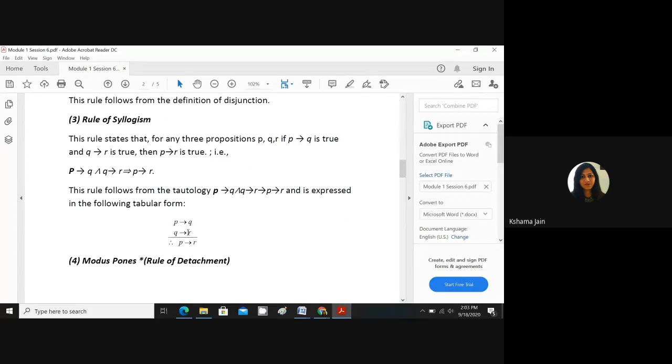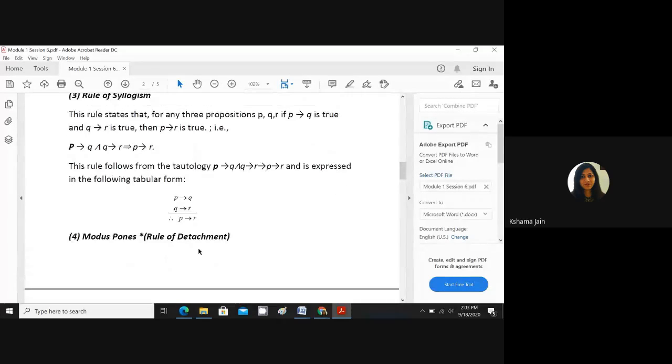And in mathematical form, like I told, the first proposition is written in one line, the second proposition is written in the second line. Between them, conjunction connectivity is there. So P implies Q, Q implies R, and conclusion is therefore P implies R. So you need to have A to B, B to C, then A to C, like that. Very easy, easiest rule of syllogism. Okay. Any doubt in this rule of syllogism?